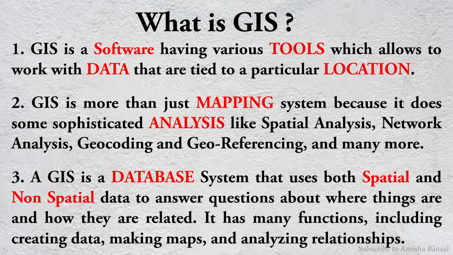So there are two different words, that is spatial data and non-spatial data. Spatial data, it's very clear from the word spatial, that means location. We can play with the location, and non-spatial is the attribute, that is numbers. So GIS is a database system which can give us the location and the data, spatial and non-spatial, to answer where things are and how they are related. And it has many functions that include making maps, analysis, analyzing relationships, creating data.